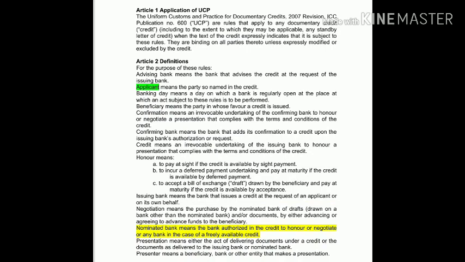And here honor or negotiate both mean making payment, but there is a vast difference between honor and negotiate, which we will discuss later below. So how the beneficiary will get the payment from the confirming bank is that the beneficiary will prepare all the required documents and present them to the confirming bank or to the nominated bank. They will check the documents, and if they find them credit compliant, then the confirming bank will make the payment to the beneficiary.